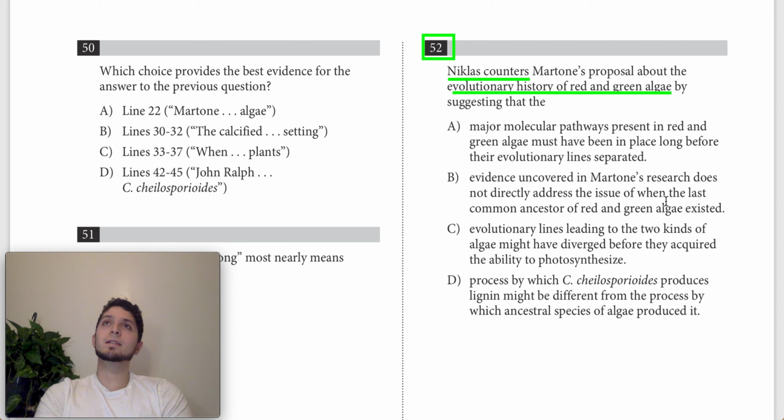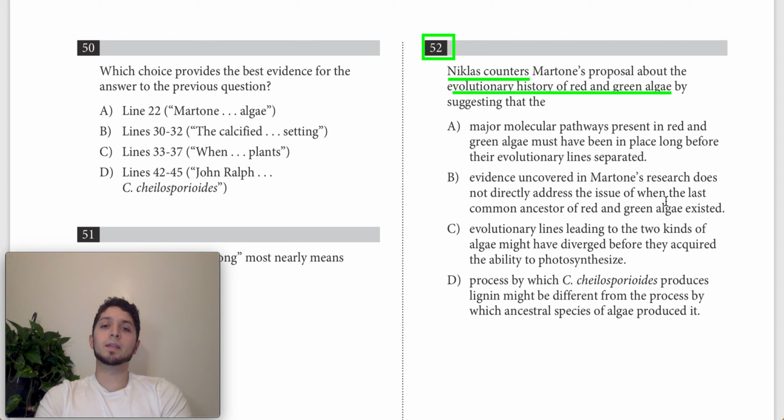And this is actually a point that Martone makes. This is what Martone believes. Martone believes that there is a shared common ancestor that was able to produce lignin. So if Nicholas were to object by saying this, it would only support Martone's proposal, not really criticize it.